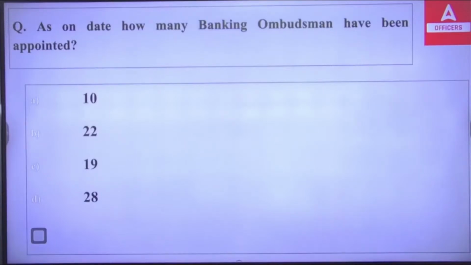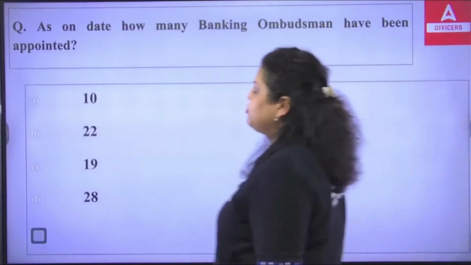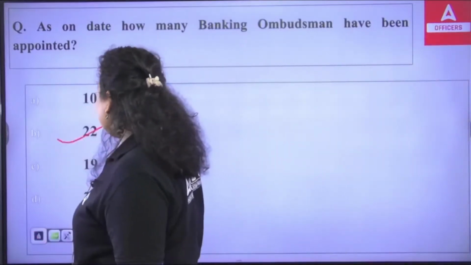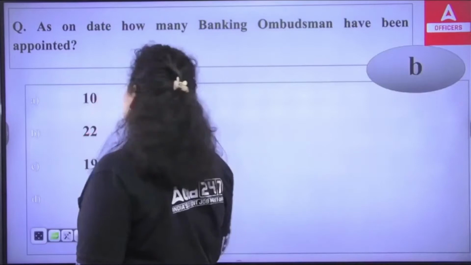A, B, C, or D? So the right answer here is actually 22. How many banking ombudsmen have been appointed? 22 banking ombudsmen have been appointed. So the right answer will be B.